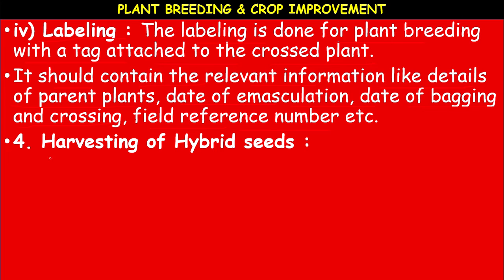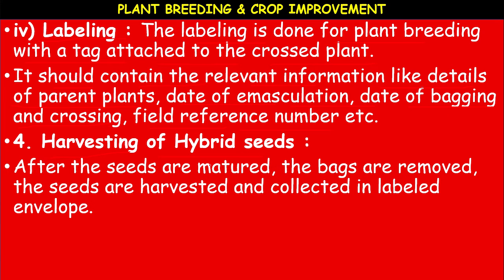Harvesting of hybrid seeds. After the seed setting, the hybrid seeds are formed. The last phase is harvesting of hybrid seeds. After the seeds are matured, the bags are removed, and the seeds are harvested and collected in a labeled envelope.